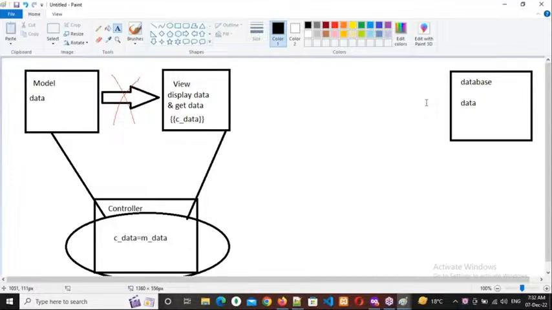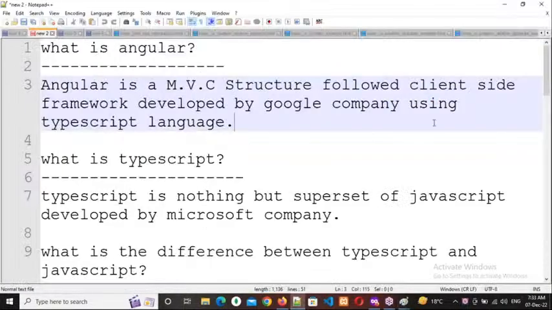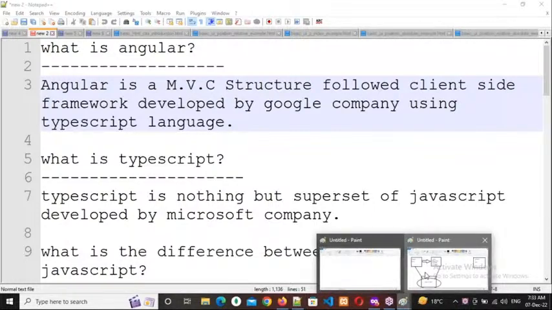Right, everybody. So this is the database and this is the data, which is in tabular format. Up to here it is clear. Now, what type of technology is Angular? Client side technology. Since it is client side technology, are you able to connect with the database directly?